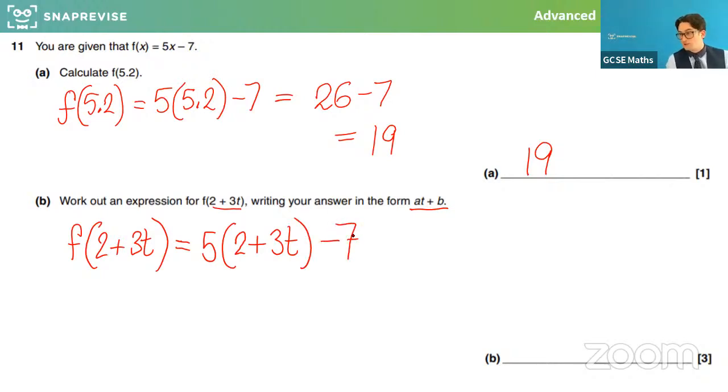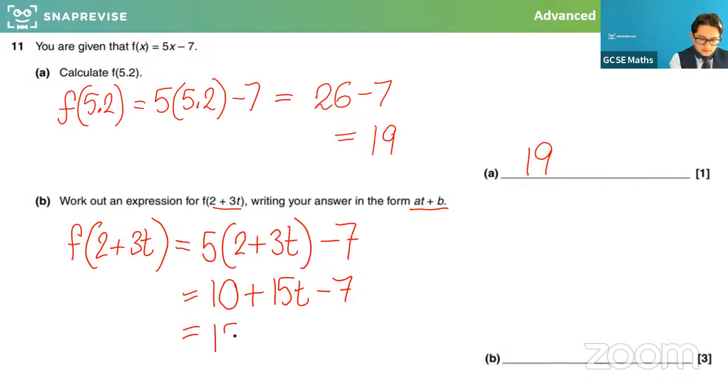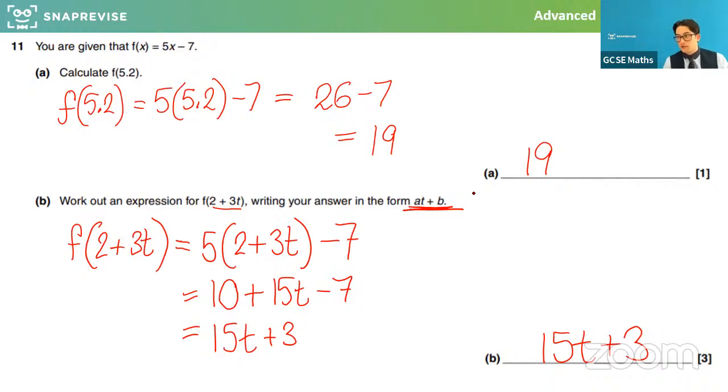And all I can do with that is tidy it up algebraically. So if I expand that single bracket, I'm going to get 10 plus 15t minus 7, collect the like terms, and we're going to end up with 15t plus 3. And that actually is the answer, because that is in the form something t plus something. Okay, so this question suddenly looks a lot harder, but actually all we're doing is we're subbing this algebraic thing in as the input, timesing it by 5 and taking away 7 and tidying it up as far as possible.